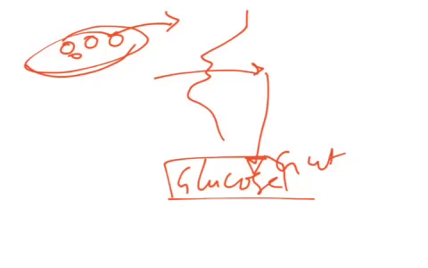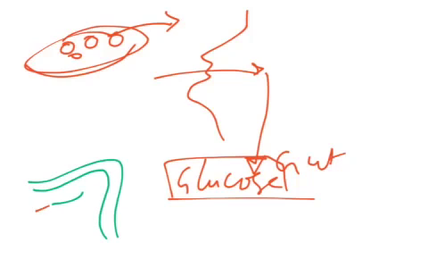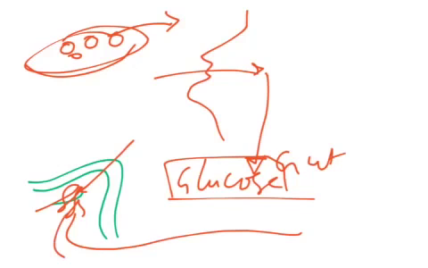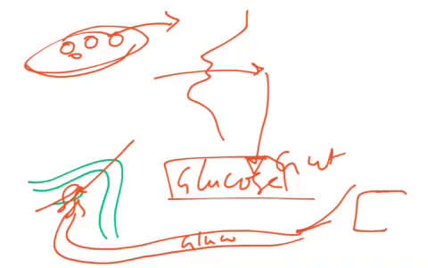The blood capillaries present in the microvilli take up this glucose, and through the blood capillaries the glucose is absorbed into the blood. The glucose reaches the cells and tissues of the body.